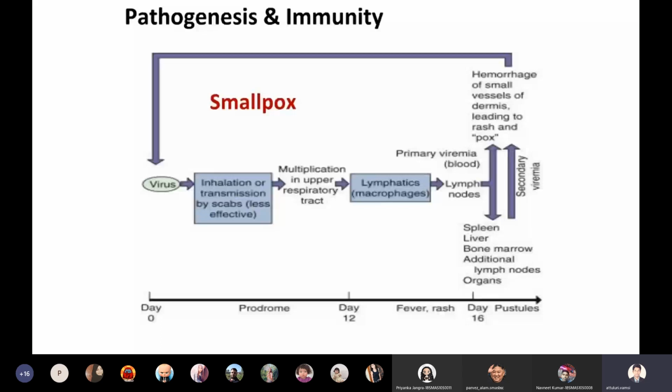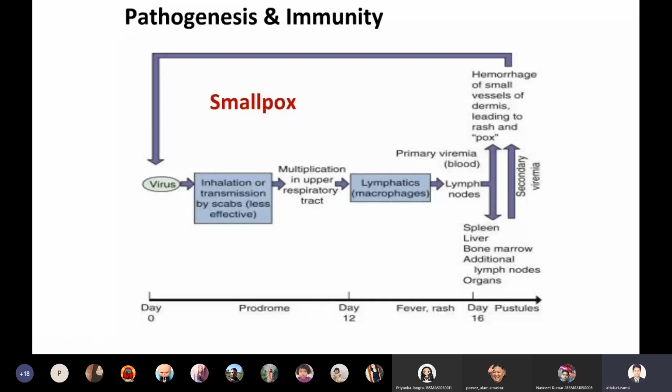So this is the complete pathogenesis of smallpox: inhalation of virus, multiplying in the upper respiratory tract, migrating towards lymph nodes, primary viremia, then going to the central foci, which is spleen, liver, bone marrow, causing secondary viremia, then migrating towards the periphery of the skin, resulting in damage of blood vessels and production of rashes on the skin. So this is the complete pathogenesis of smallpox.